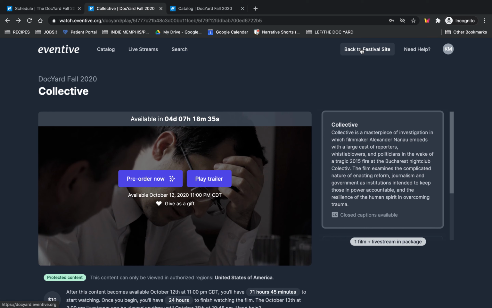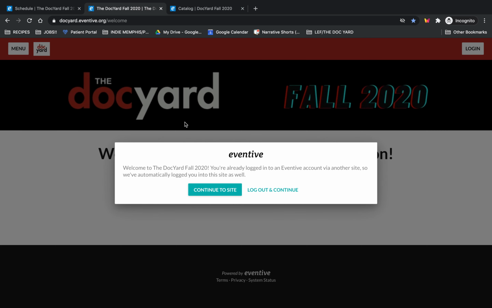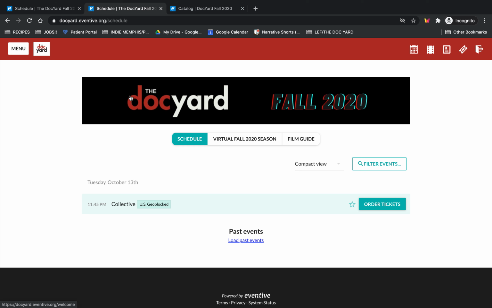Then we'll also quickly go back to the festival site, so you can come back to this page. If there's ever another schedule item that you want to check on, that's how you navigate back here.